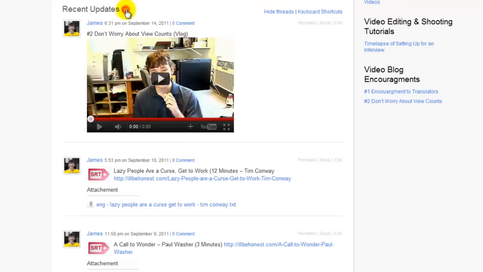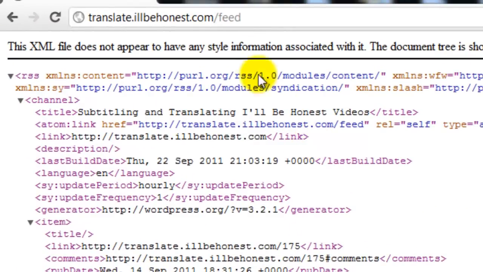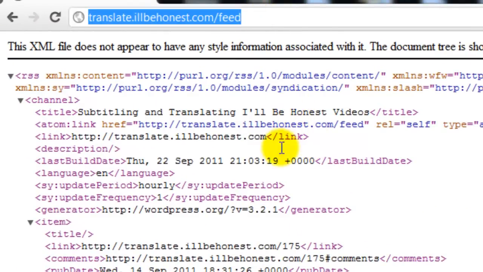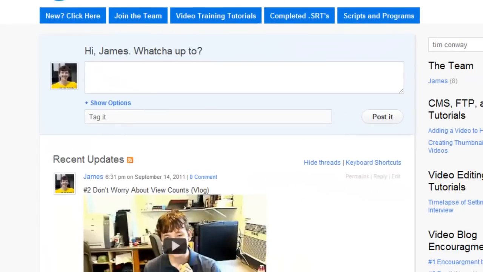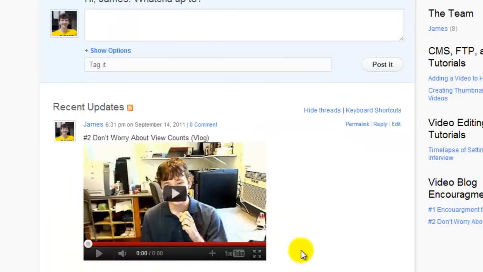So you do want to subscribe using an RSS feed right here. If you take this feed, you can subscribe to it using your Google account or whatever method you use. So that's basically the summary of this page right here.